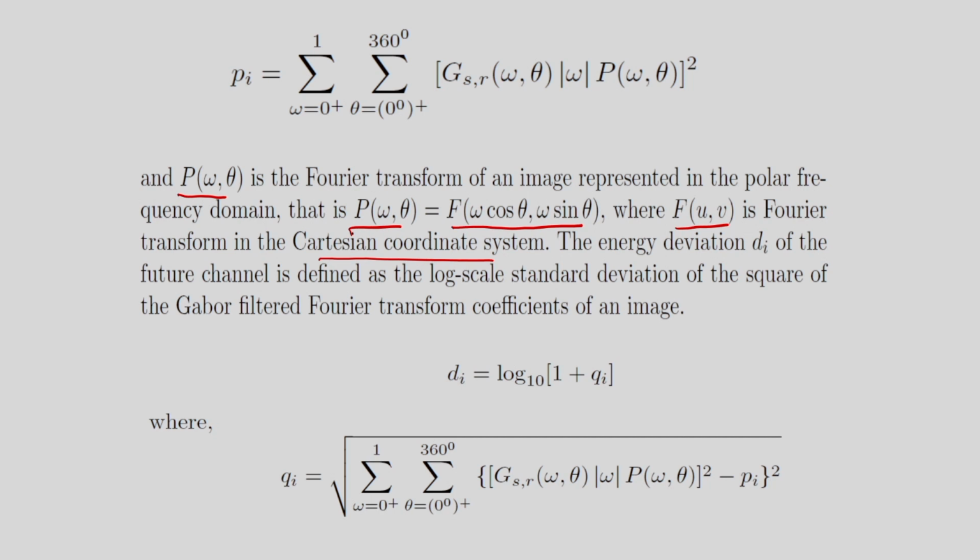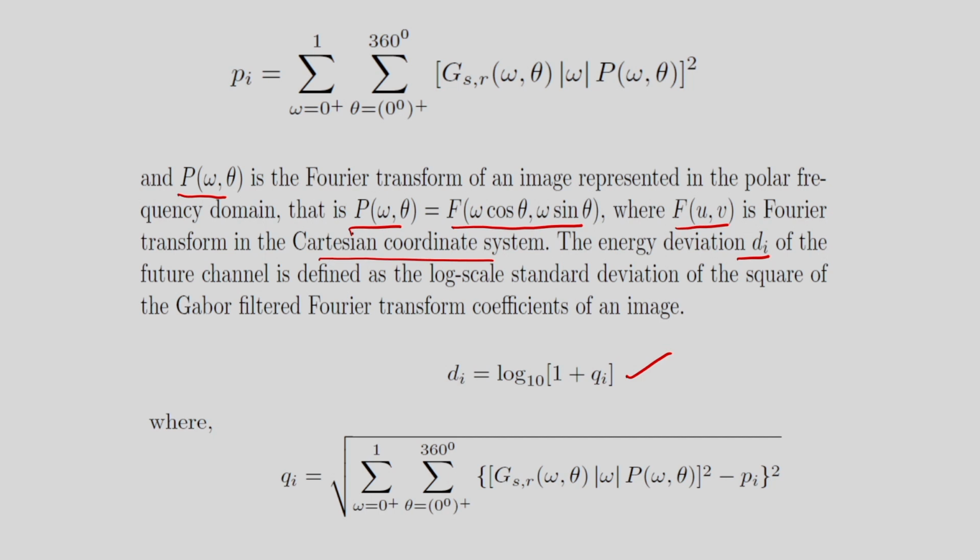And also I need to determine the energy deviation. In my last slide I have determined the mean energy. Now I have to determine the energy deviation, that is the DI for a particular channel. That is defined as the log scale standard deviation of the square of the Gabor filtered Fourier transform coefficients of an image. So you can see I can compute DI by using this expression.